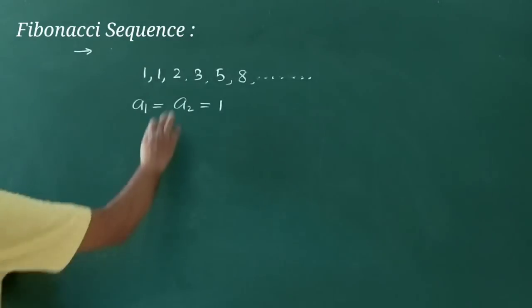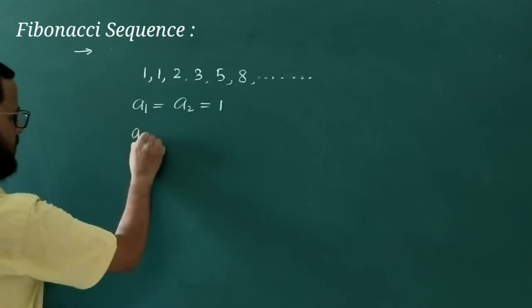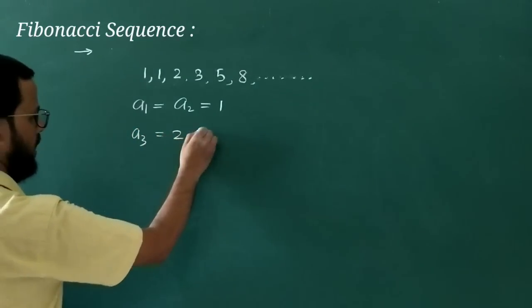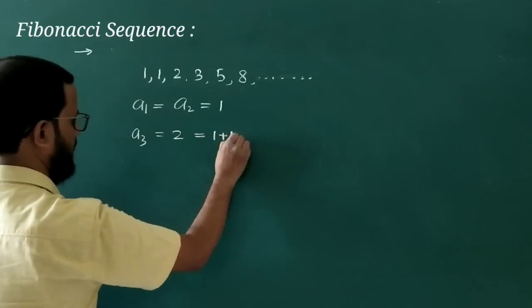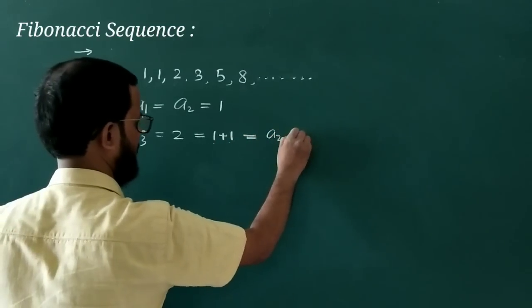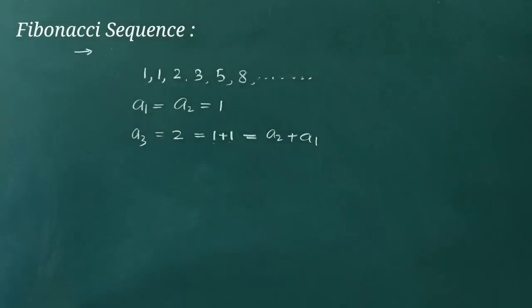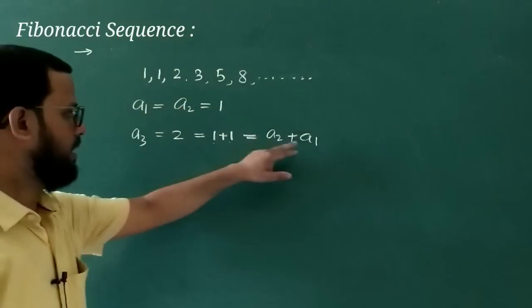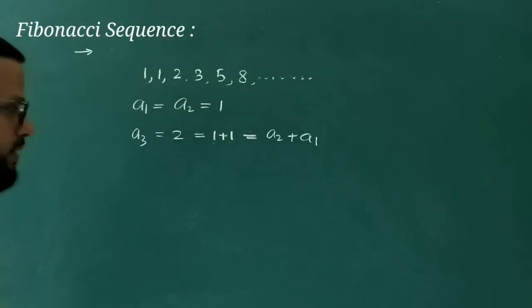Now what is a3? a3 is equal to what, 2, third term is 2, and it is written as 1 plus 1, and this 1 plus 1 can be written as what, a2 plus a1. Can I write this? So a2 is equal to what, 1, and a1 is also what, okay.